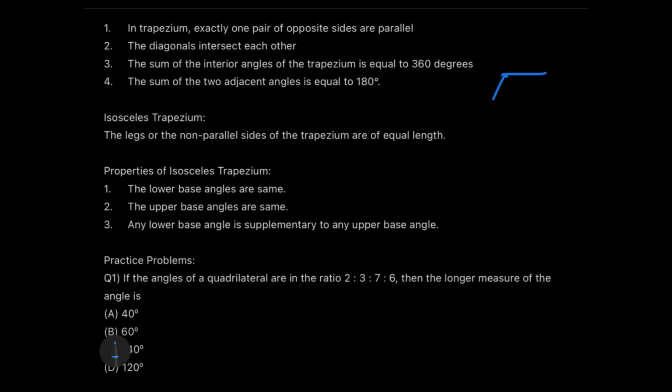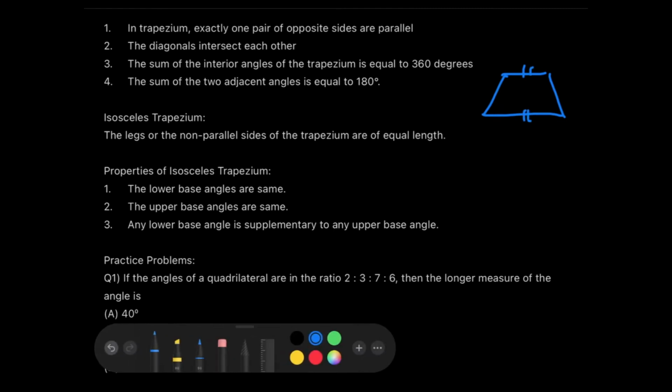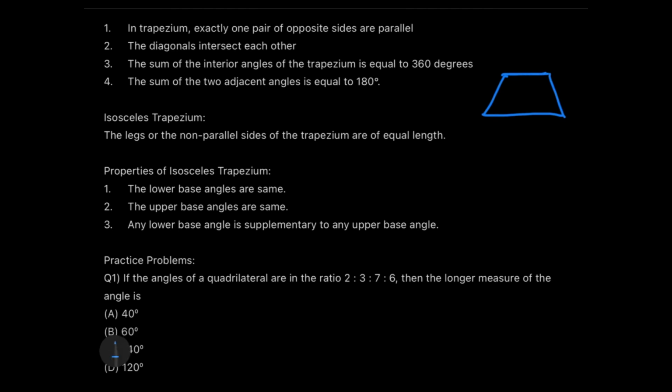So let me just draw the trapezium for you once. This is my trapezium or trapezoid. Here you see that this side is parallel to this side, correct? They are not equal, so the notation I have used is wrong basically. This side is parallel to this side, so these will be called the bases, and the non-parallel sides will be called the legs.